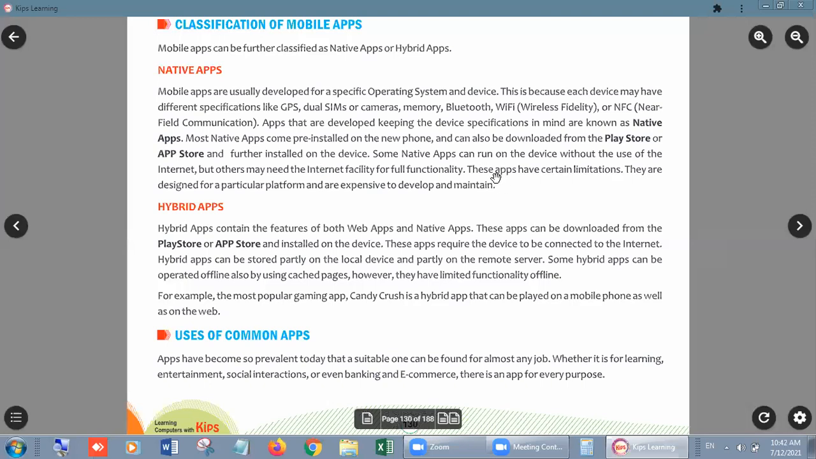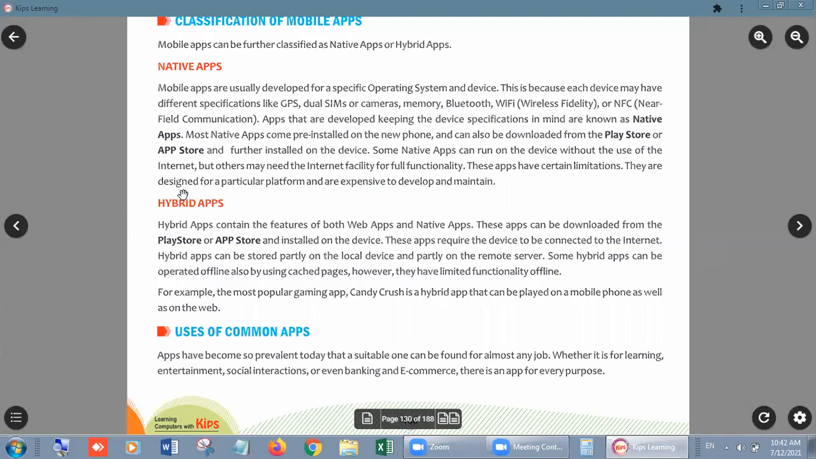Okay, these apps have certain limitations. They are designed for a particular platform and are expensive to develop and maintain. Beta, native apps can be run only on those devices for which they are developed. But they are also not easy to develop and maintain, because it is a very costly affair. Sometimes if we want to make a slight change in our app, we have to pay lots of money to the programmers to make the change, right?